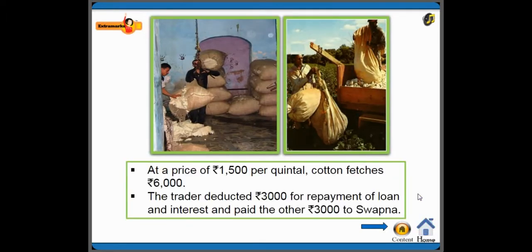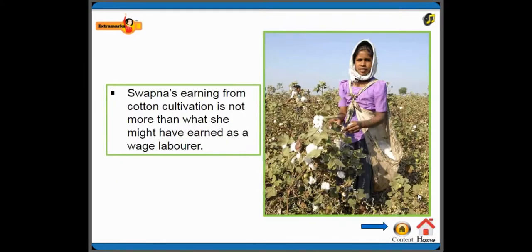And in this, you can find that at a price of rupees 1500 per quintal, cotton fetches rupees 6000. The trader deducted rupees 3000 for repayment of loan and interest and paid the other 3000 to Swapna.